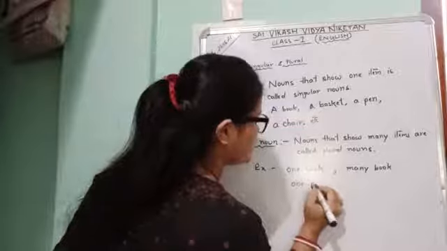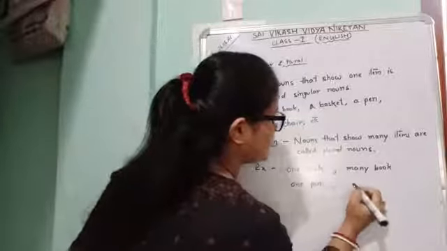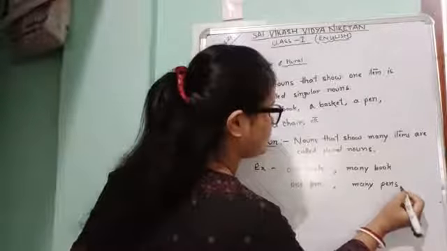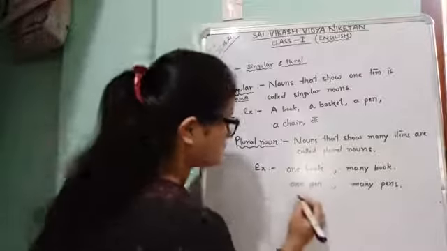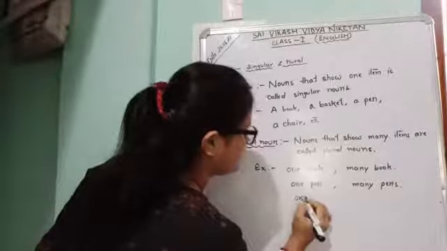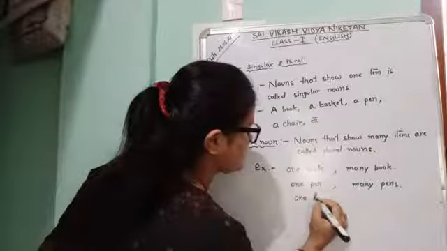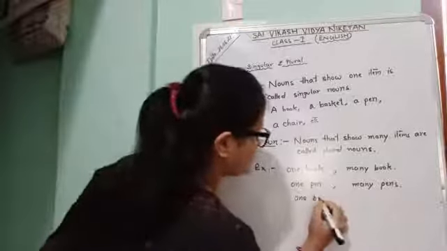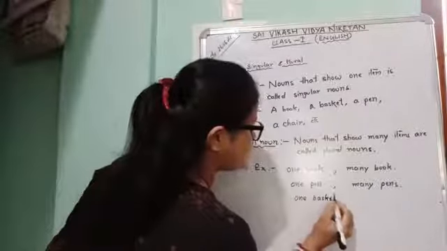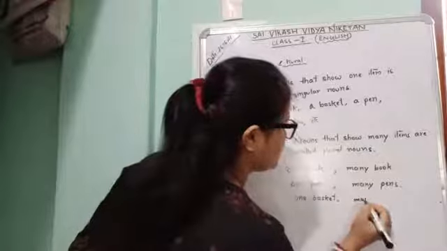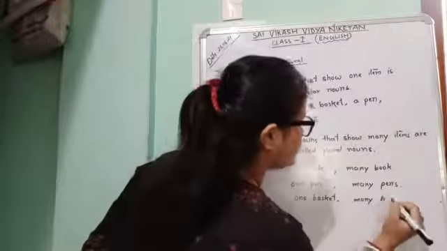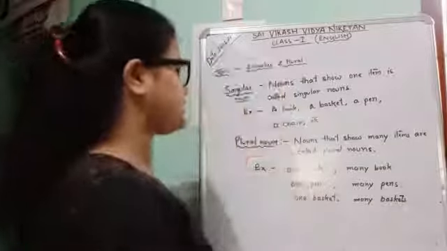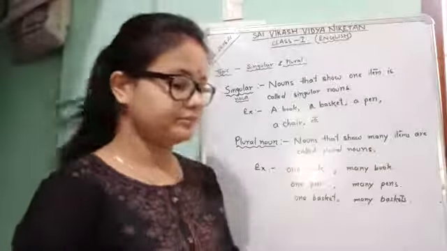One pen, many pens. One basket, many or some baskets. Okay, so these are the examples of plural nouns.